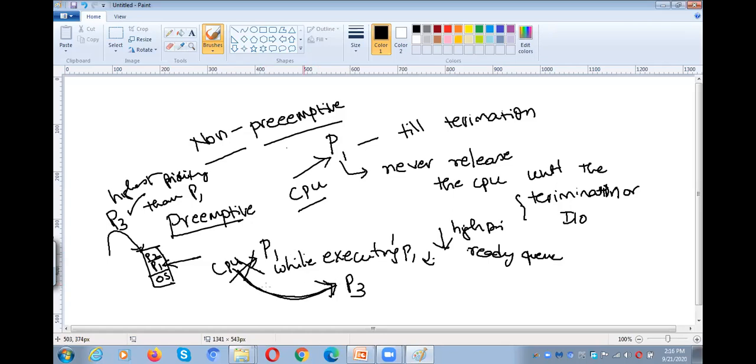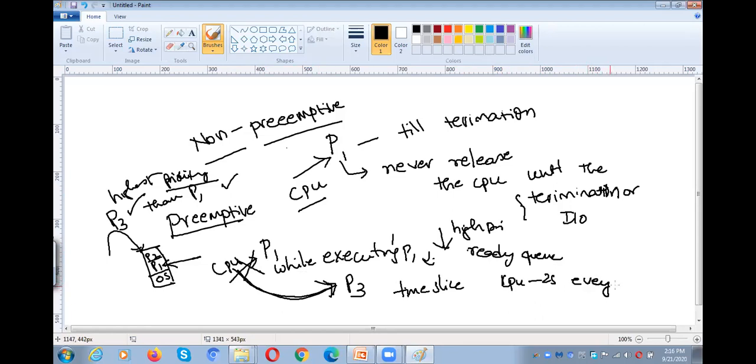So what are the reasons for the preemption? This might be the reason: a high priority process came into the ready queue. That is the reason we are moving the CPU from P1 to P3. Priority might be the reason. And the second one, time slice. Time slice means, as I told you, CPU time will be 2 milliseconds for every process.